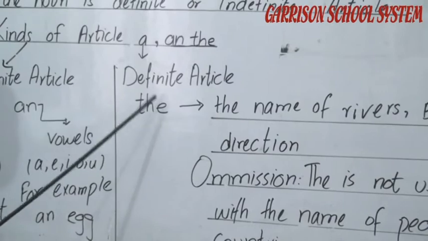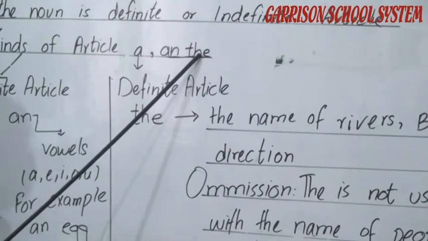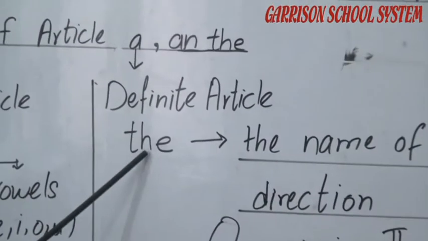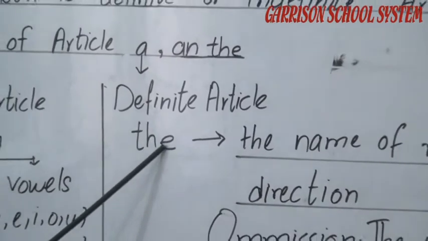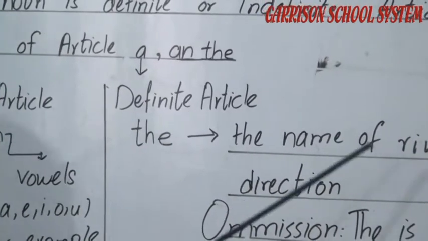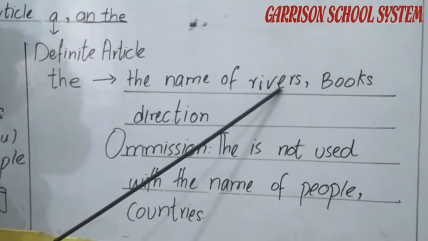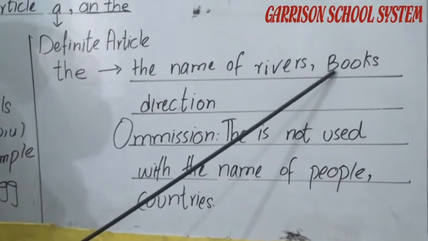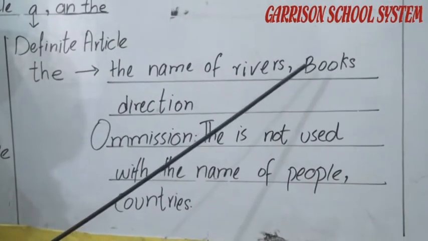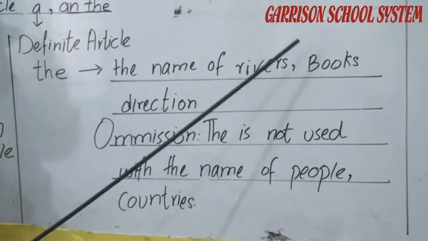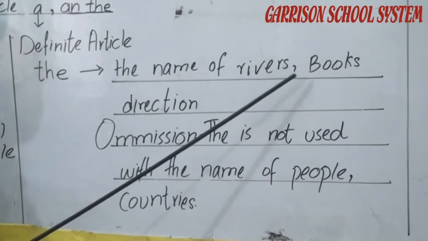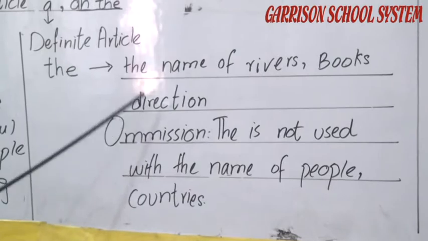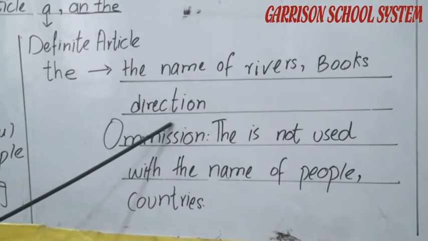In this, we use the article T-H-E, the. The article the is used with the names of rivers like Satluj, books like the Holy Quran and other historic books and other books like your course books, and for directions like left, right.